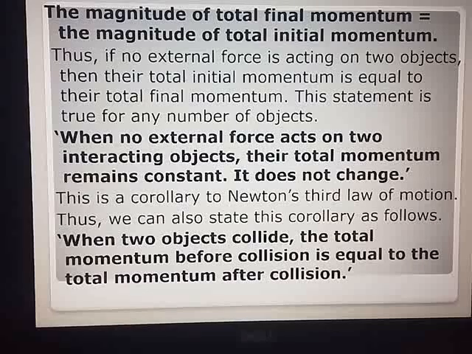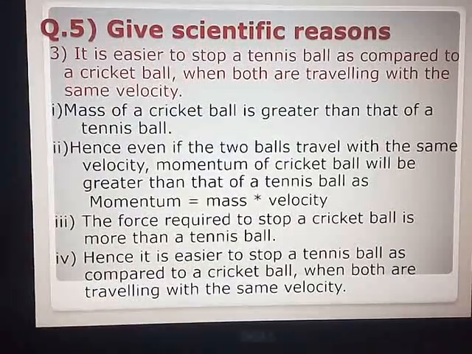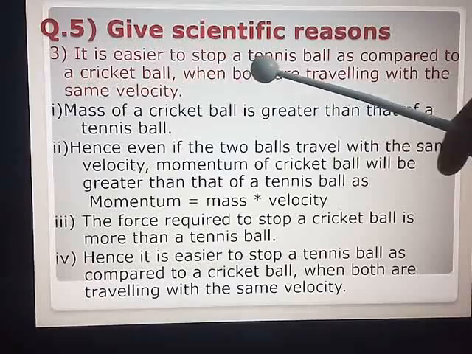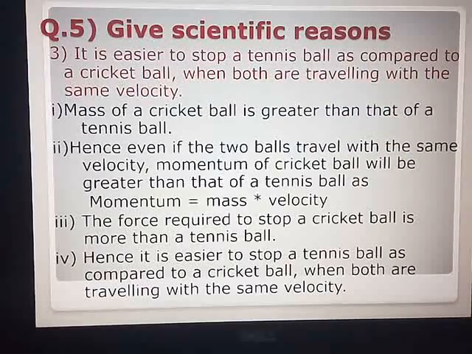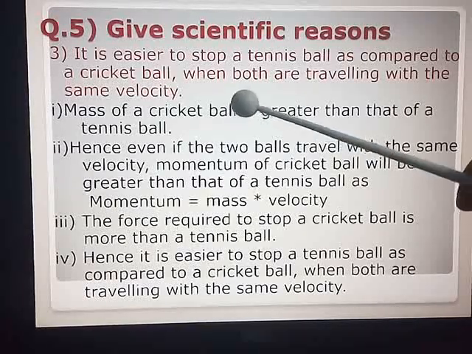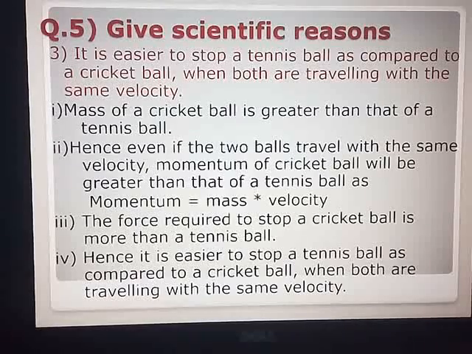Now question number 5, give reasons. We have completed give reason A, give reason B in our previous session. Now we are going to start give reason number 3, C. It is easier to stop a tennis ball as compared to a cricket ball when both are traveling with the same velocity. Now here you have to first take into consideration the mass and velocity of the ball,